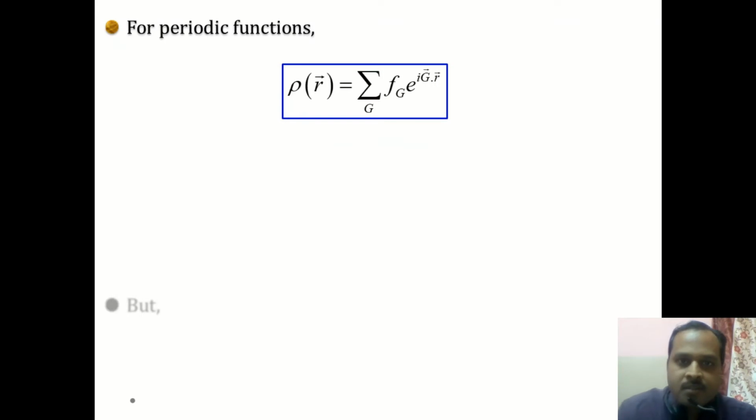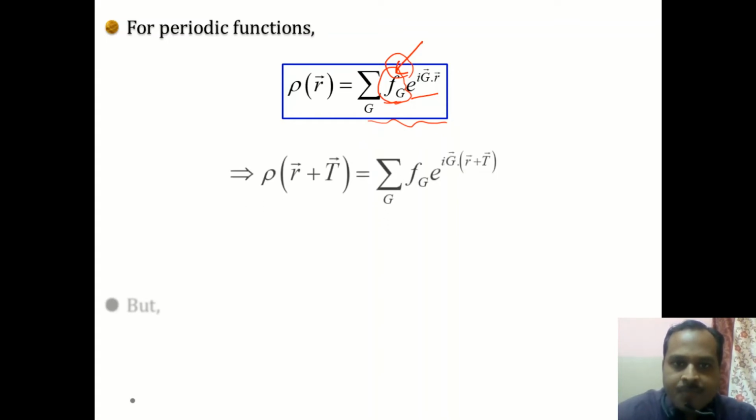For periodic functions, rho of r can be written as the summation over all the G's of f_G times exponential of i G dot r, where f_G is called the Fourier coefficient. Later on we will be discussing more about this quantity f_G, which will be useful in understanding the scattering amplitude in a better manner. So the electron density can be written as the Fourier transform in the Fourier or reciprocal space, and we know the dimension of G is 1 by length.